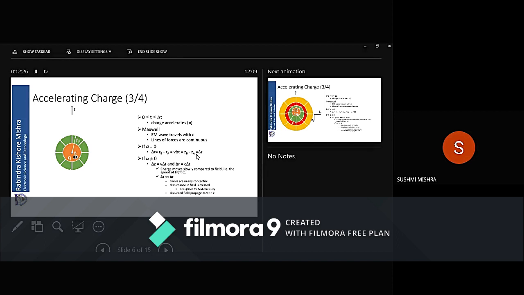Now lines of forces have accelerated. I told you earlier that Maxwell said lines of forces are related to electromagnetic waves, the electric field. So they are related to electromagnetic waves. Since they are related to electromagnetic waves, they will move with speed c. So delta r is going to be equal to c delta t.